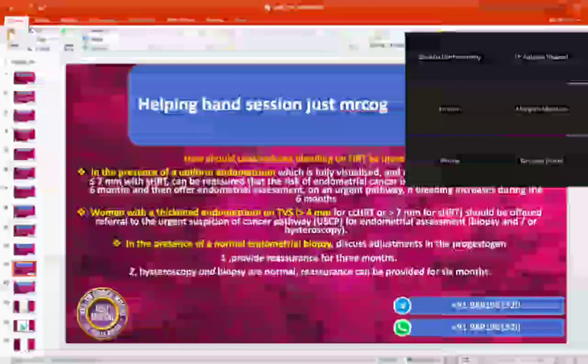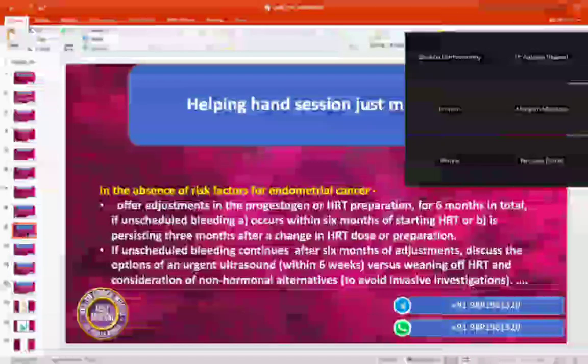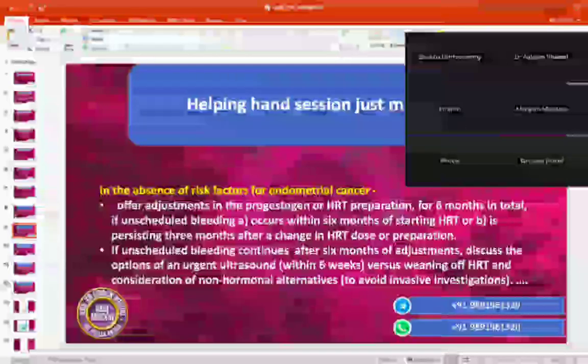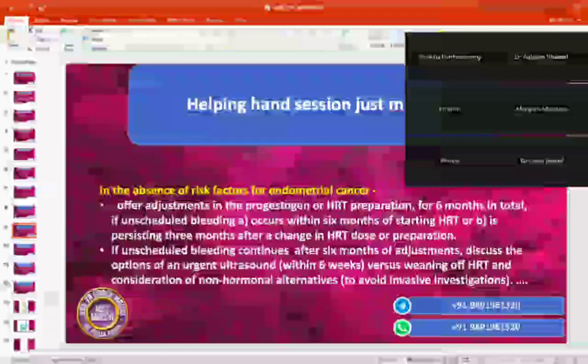Okay. Now, Mariam? Yes, ma'am. Now this patient has come to you with low risk. Then you have done the adjustment twice, and now she is coming after 6 months. Still, her bleeding is not stopping.